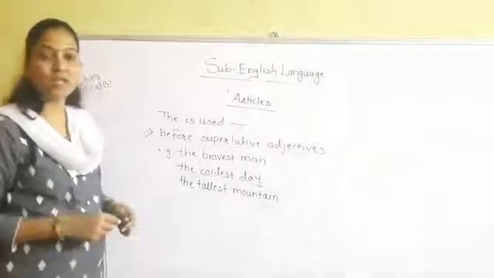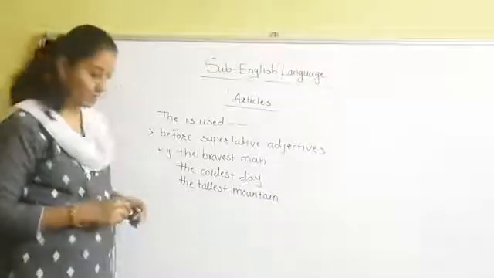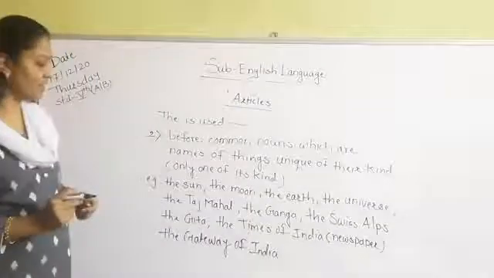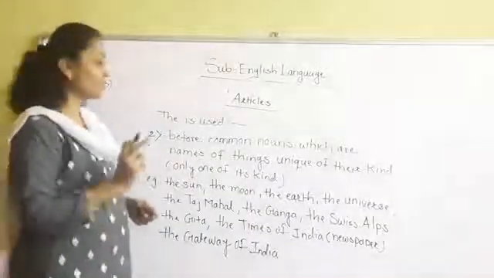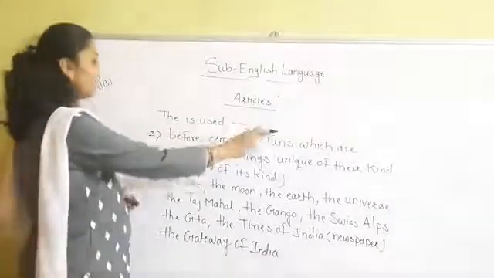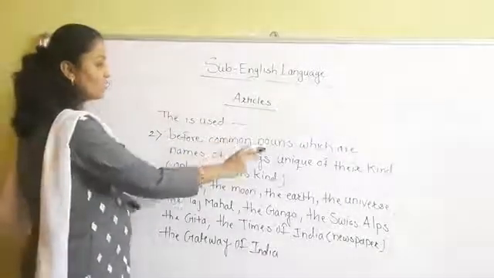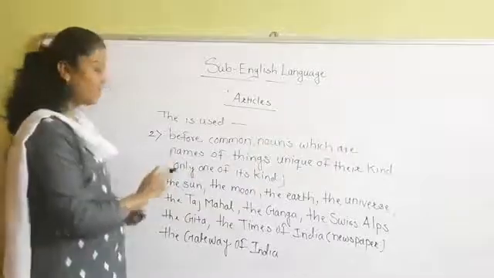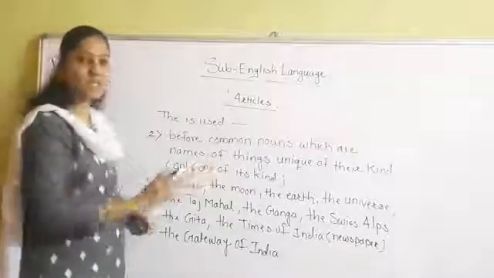Are you getting it, students? Now let's see the second rule. The second rule is that we use the before common nouns which are the names of things unique of their kind, meaning only one of its kind.